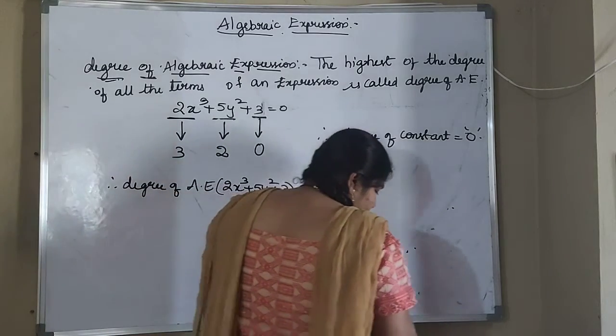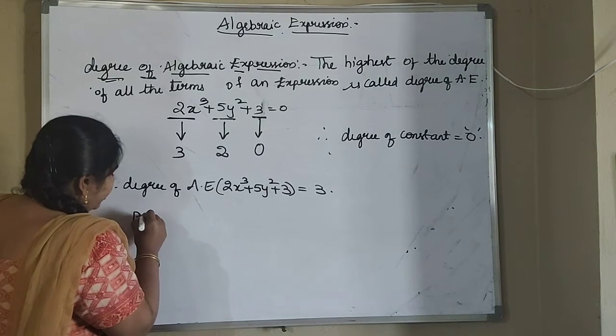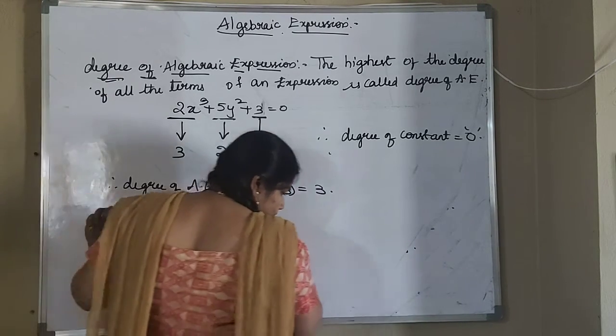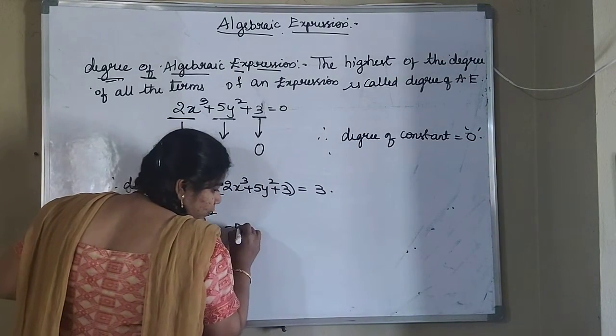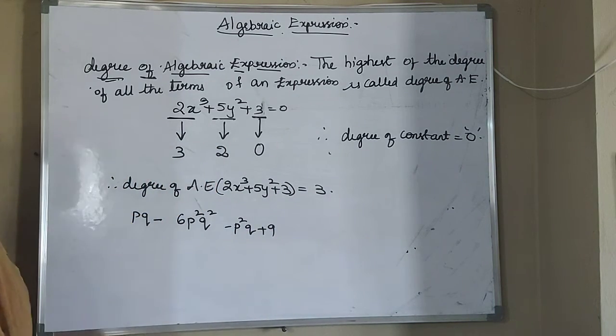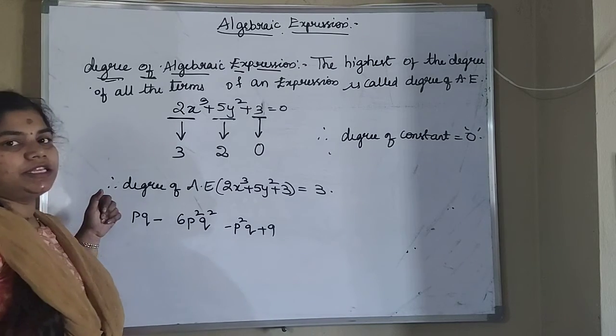So one more example we will take here: PQ minus 6P square Q square minus P square Q plus 9. This is also an expression, and I want to find the degree of this algebraic expression.